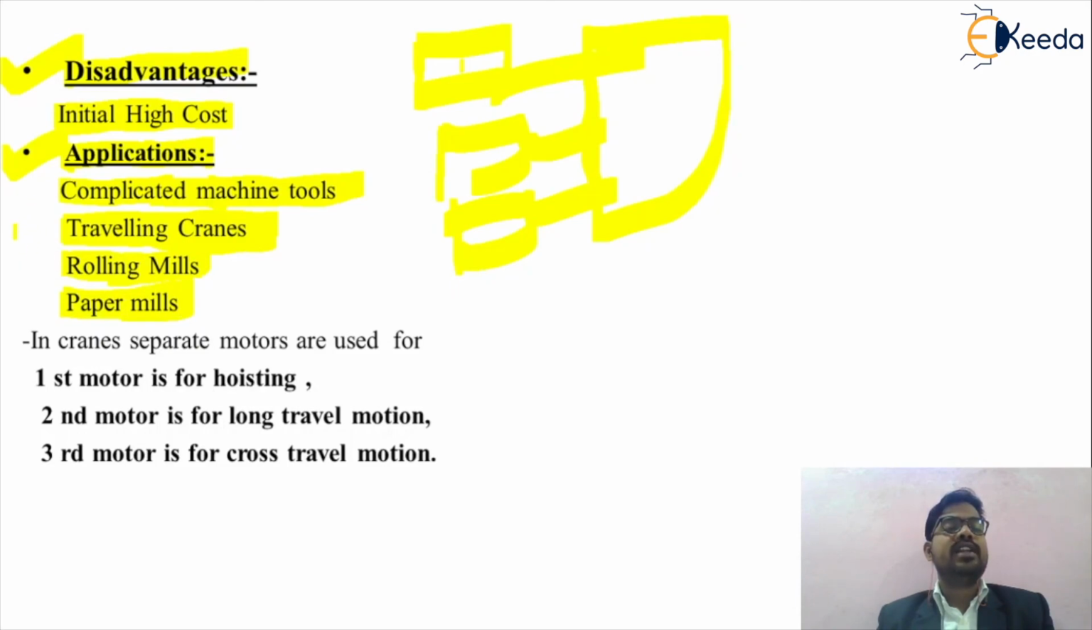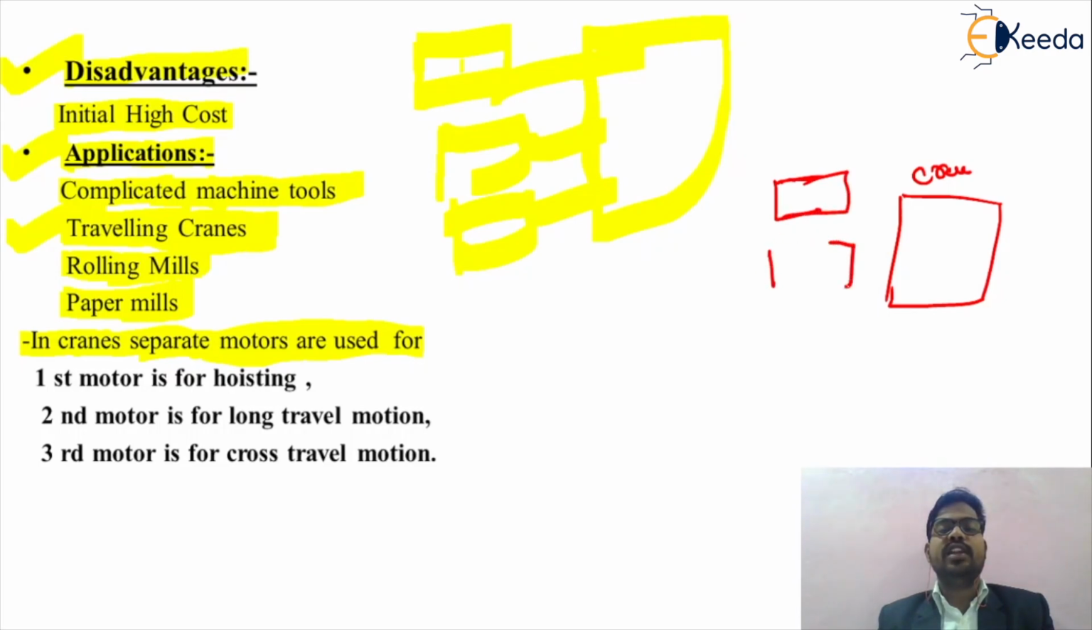So friends, now we can understand one example in detail. In a traveling crane, we are using separate motors. Now we are taking the example of a crane. Suppose this is the crane, this is the load. For the crane we are using n number of motors, meaning we are using three motors. This will be motor number 1, motor number 2 and motor number 3. These will be used to operate a single crane.